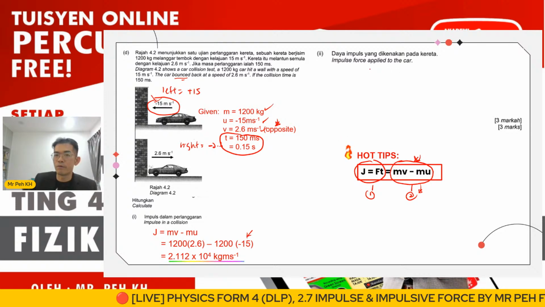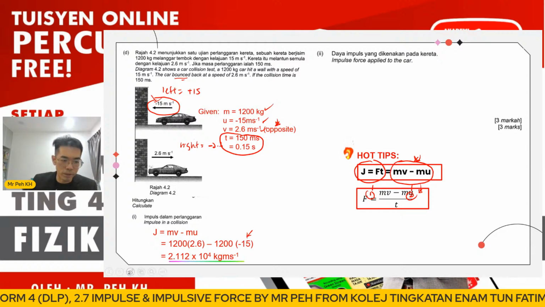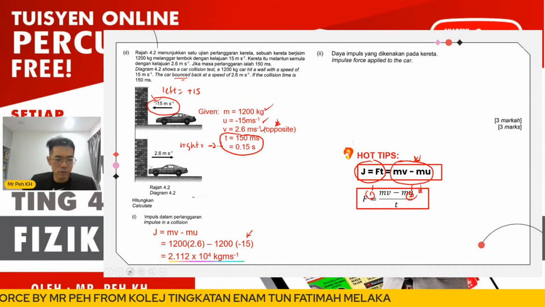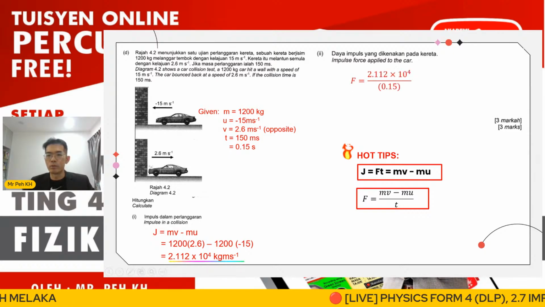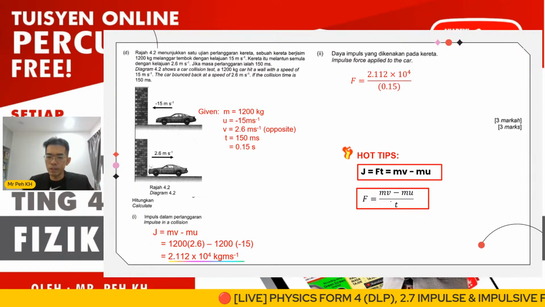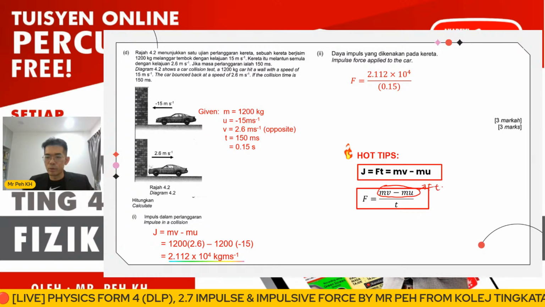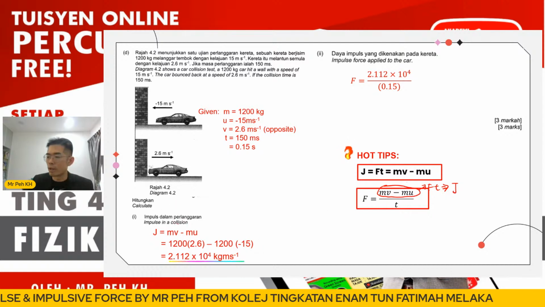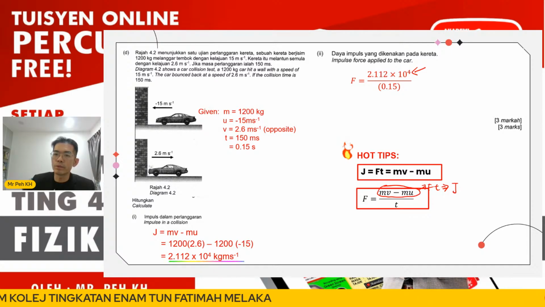Okay, so for impulsive force, we use the second formula here. Formula will be F equal to MV minus MU over T. Okay, so we just substitute all the values. Here the MV minus MU represents FT, right? Which is actually the impulse. The impulse value you get already at D1. So you just substitute here, 2.112 times 10 power 4.